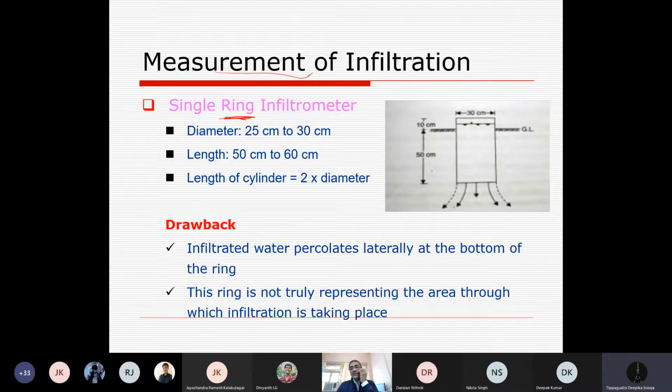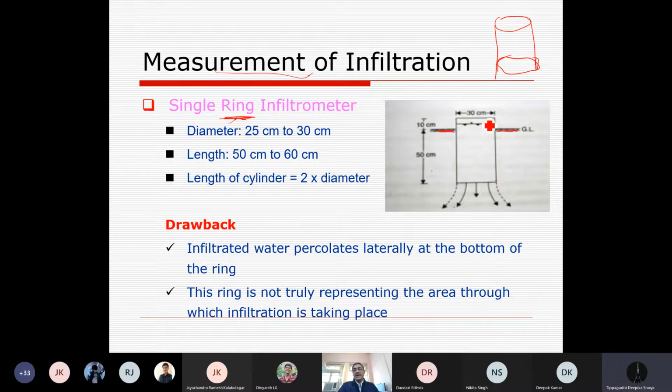It's called a ring or cylinder. We have a cylinder, which is also called a ring, but it is basically a long cylinder. It's open on both sides. It has a particular size and it is inserted inside the soil. This is the soil surface; the cylinder is inserted into the soil.